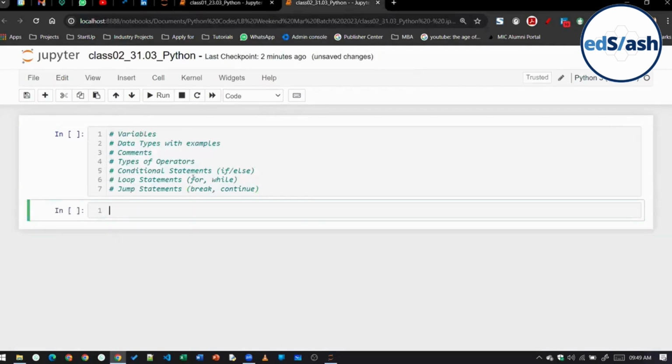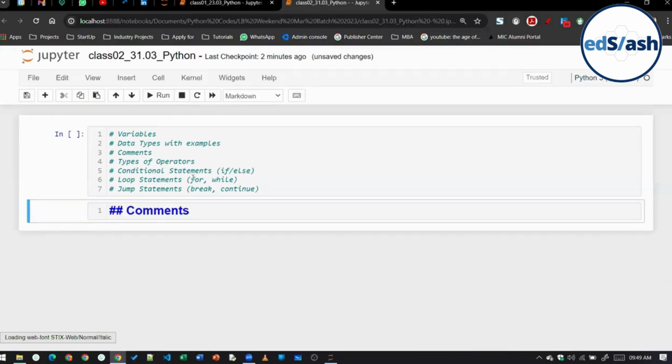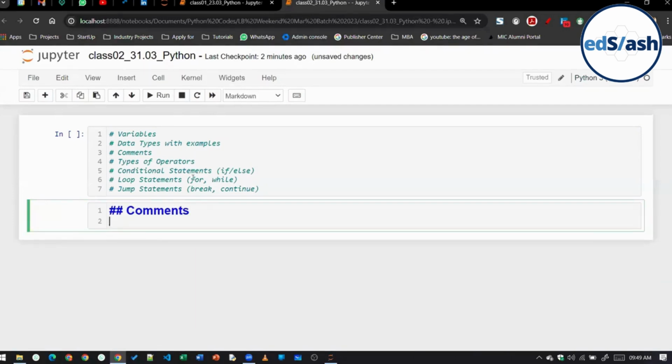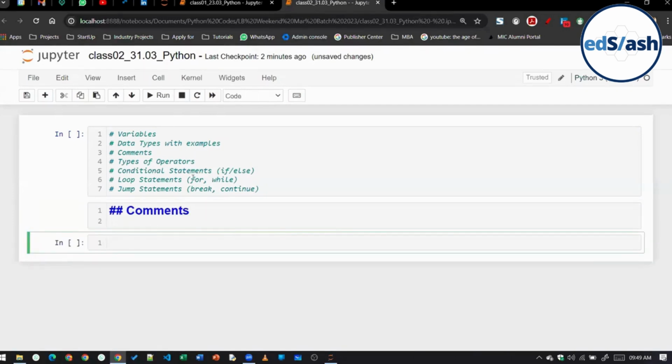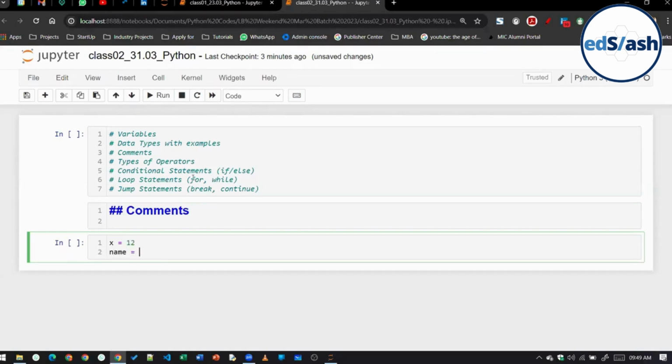Now class, the next topic that we're going to start is comments. That is a very small topic. Suppose, in my code I want to write x equal to 12, and name is equal to, let's say, Python.